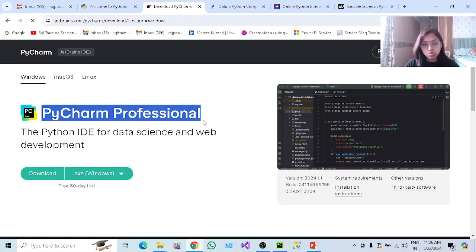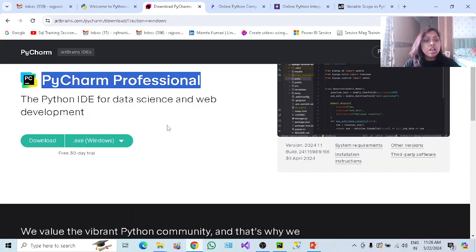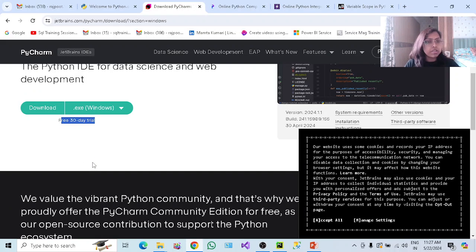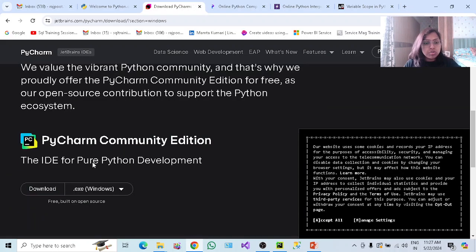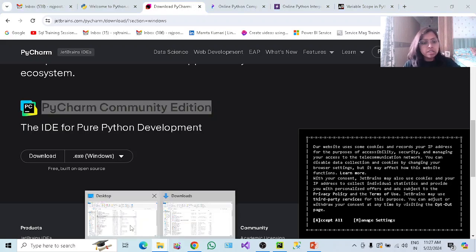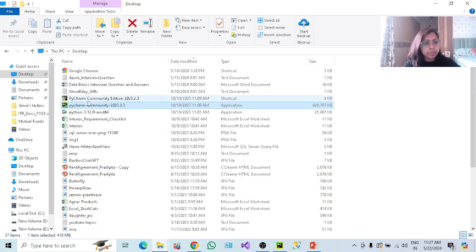They are giving two versions, PyCharm Professional, but this is a 30-day trial. Post 30 days you have to pay some amount. So if you scroll down, you can see PyCharm Community Edition. There is a download option, so click on it, download it on your machine, and then install it. For me, PyCharm is installed and Python is also installed.